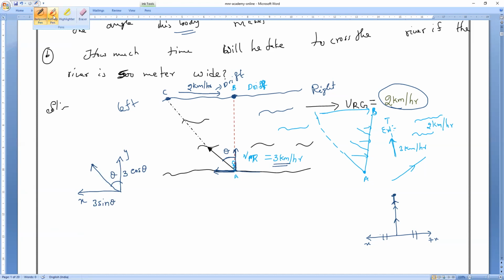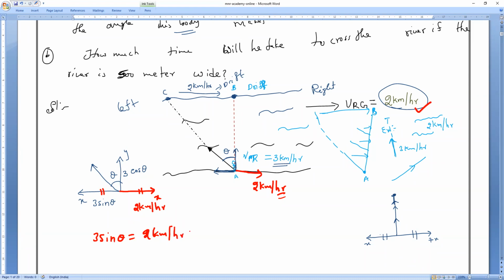Now you tell me, if he is able to swim perpendicularly, the minus x direction velocity is equal to the plus x direction velocity. Is it okay, Rudreshwa, Pradosh? Understand? Yes, sir. In the plus x direction, what is the speed of the river? We all know, 2 km per hour. Clear, everybody? Right or wrong? So if you take 3 sin theta, it is equal to 2 km per hour. Will you accept it or not? Yes, sir. So that is the conclusion I can make: 3 sin theta is equal to 2 km per hour. Both are equal.